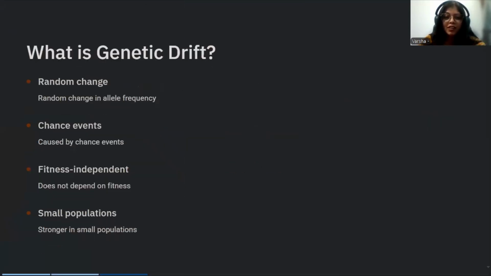Now, what is genetic drift? Genetic drift is a random change in allele frequencies due to chance events. For example, earthquake, flood, famine, drought, etc. It does not depend on survival advantage. It is more powerful and prominent in small populations because even one random event can significantly alter allele proportions.